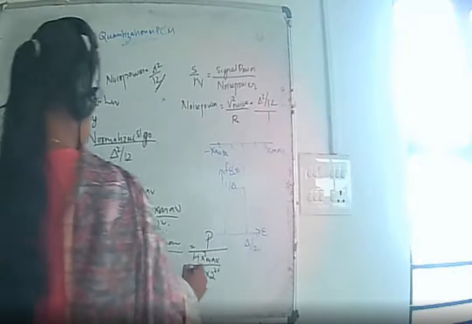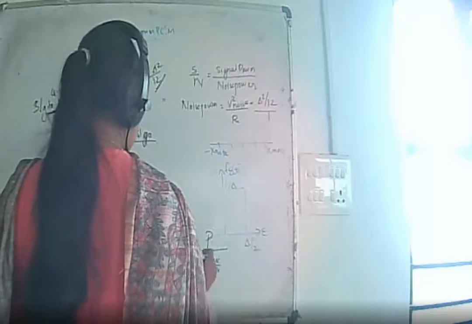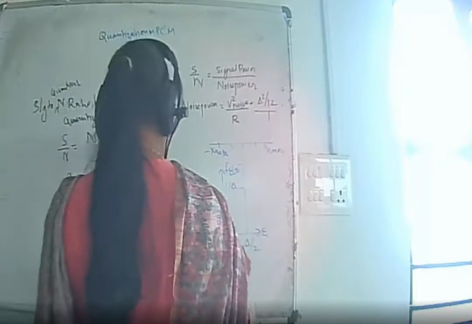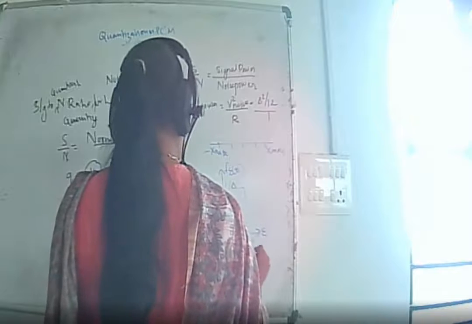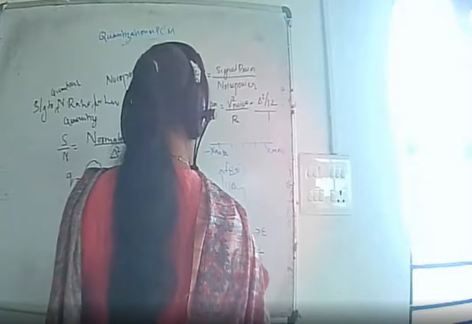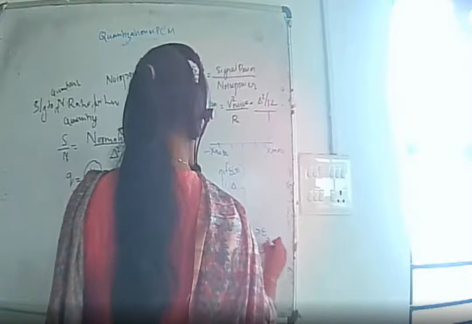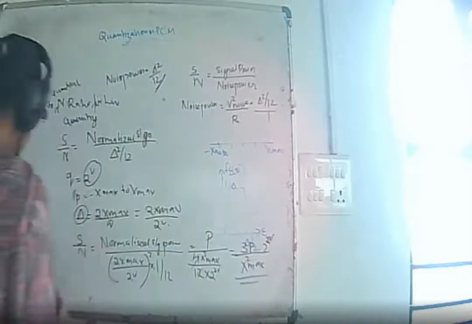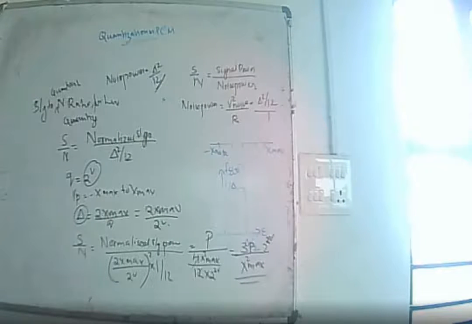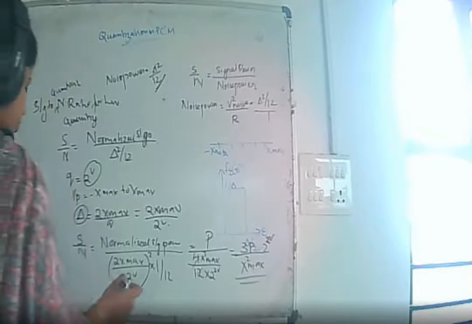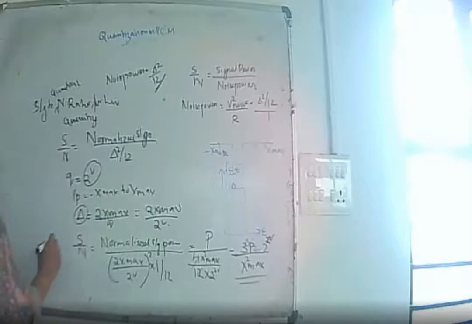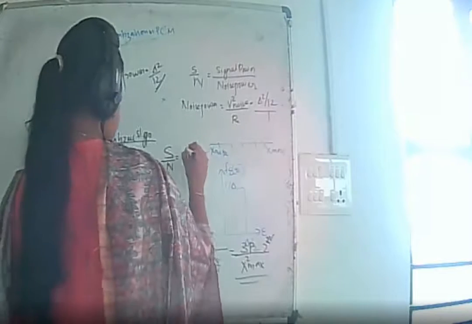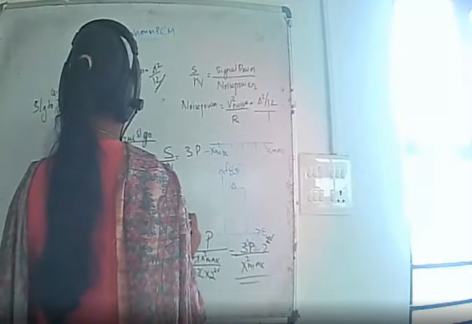So this will go up and this will cancel, and our final answer will be 3P x squared max by 2 into 2 raised to 2v. This is our signal to quantization noise ratio of a linear quantizer.